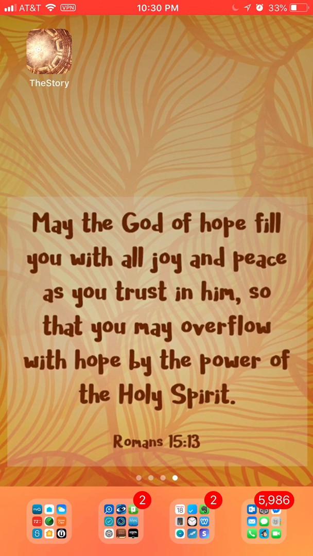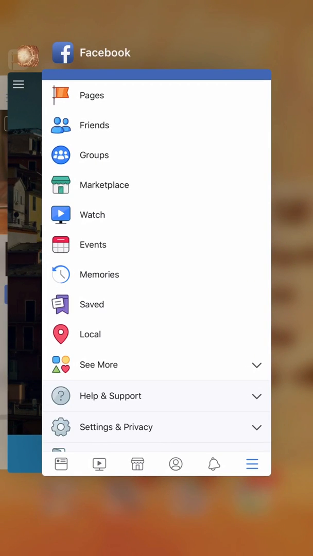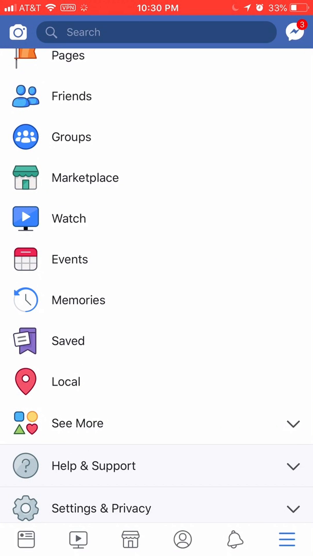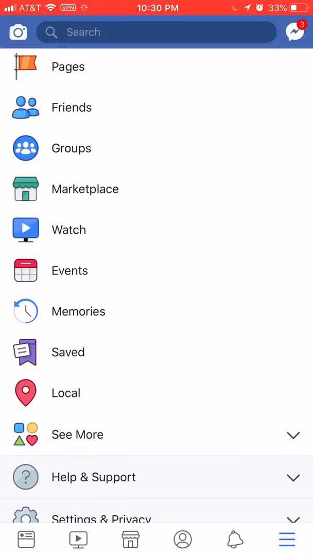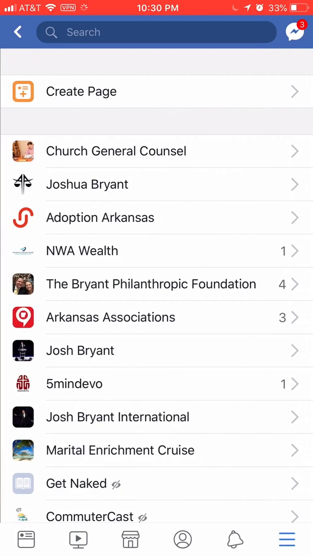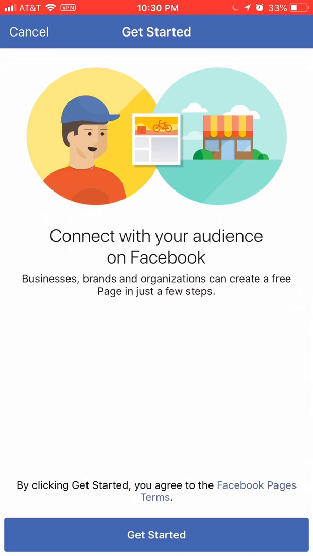The first thing I'm going to do, though, is I'm just going to double click real quick and take you to my Facebook app because I need to show you how I was able to set up a page. And so that's the first thing you need to do is set up a page. And down on the bottom right, you'll see these three lines. You're going to want to click that and then find this orange flag that says Pages. And so you click Pages, and then you're going to click Create a Page. And then this is what it's going to bring you to. You just follow the prompts here, and it'll help you set up your own page.